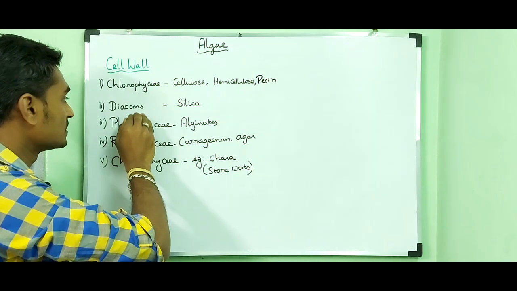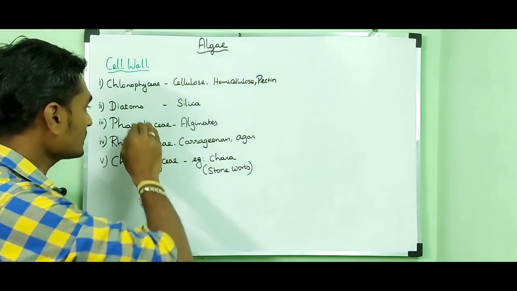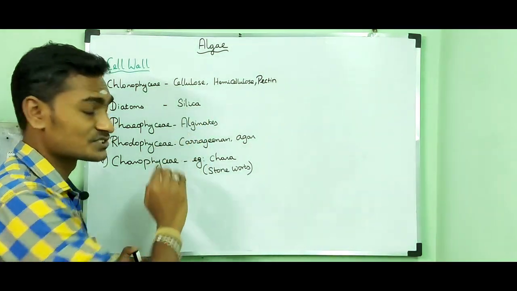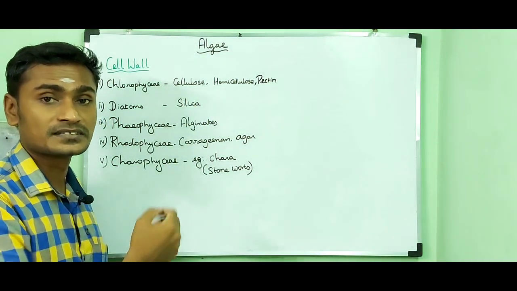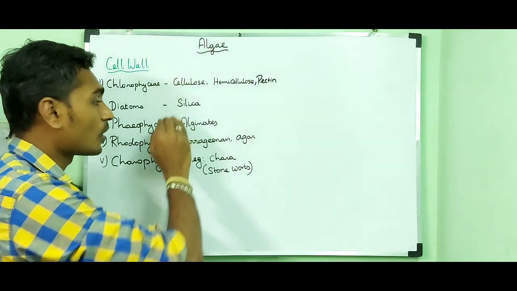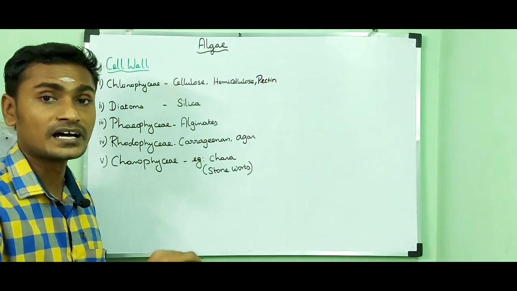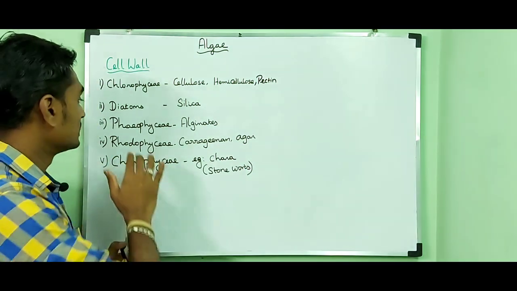In diatoms, which come under the class Bacillariophyceae, the cell wall is composed of silica. It is otherwise called diatomaceous earth because after the death of the algae, the cell wall remains in the environment as a fossil.